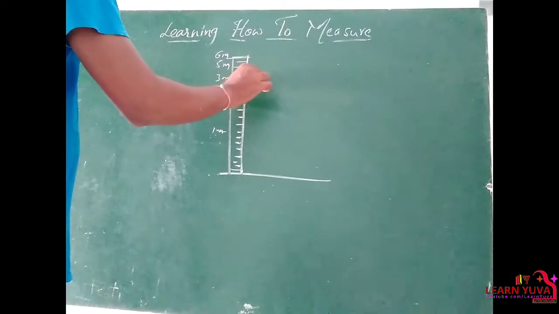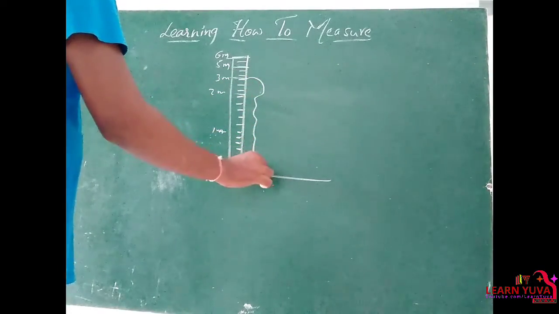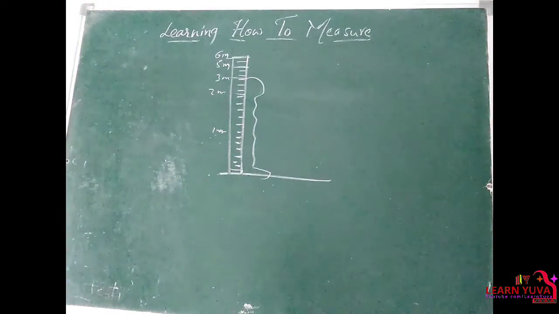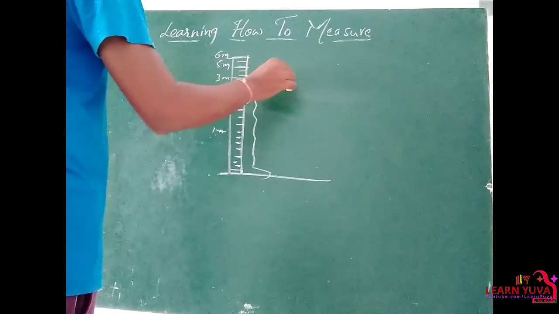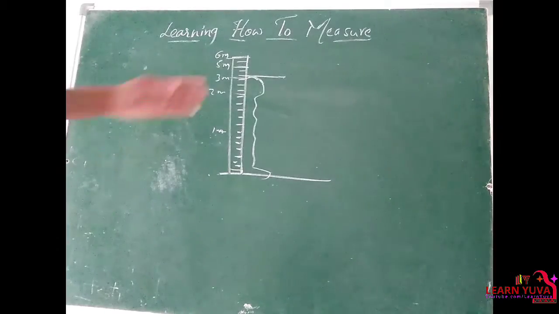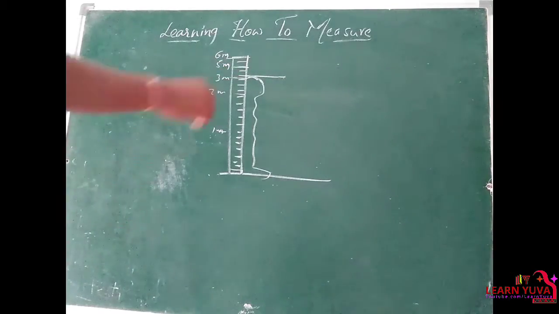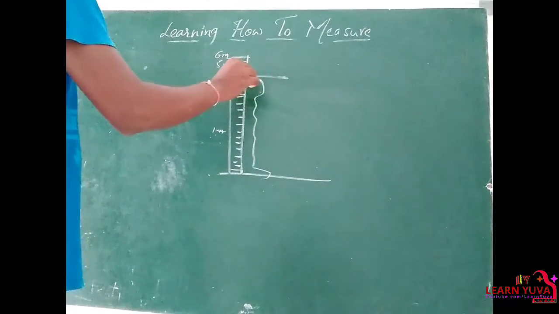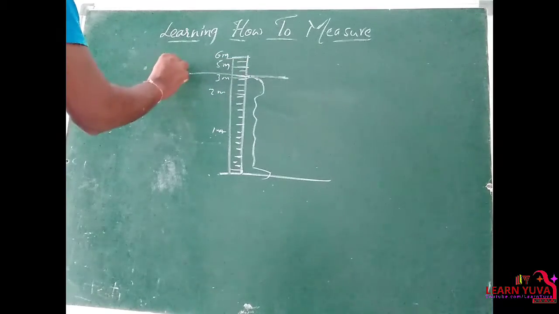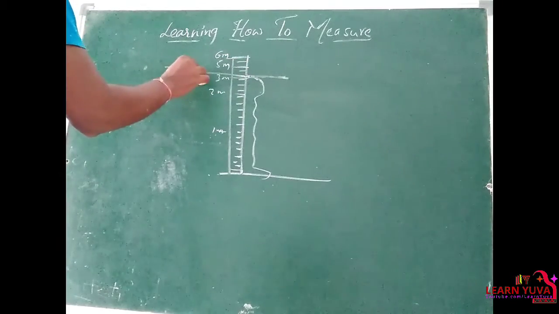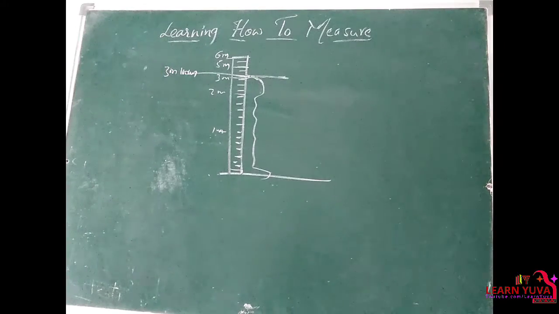Suppose you ask him to stand here, and take a pen or book and keep that object exactly on his head. Then ask your friend to come out from that place, and the place where you placed the book on the meter scale gives the exact length. So 3 meters 100 centimeters. In that way you can measure the height of your friend.